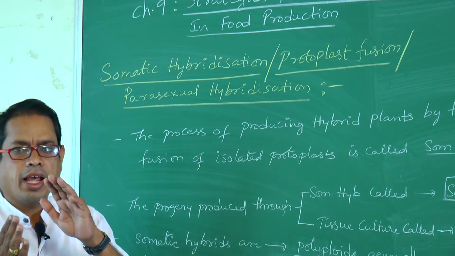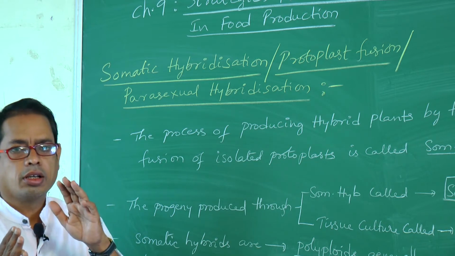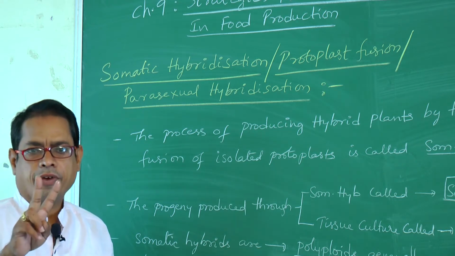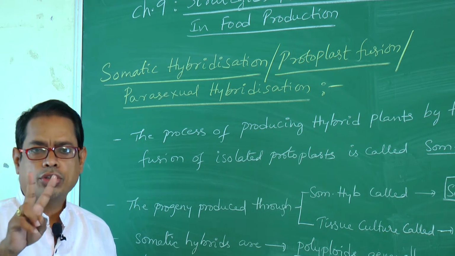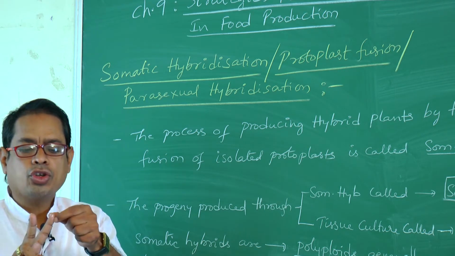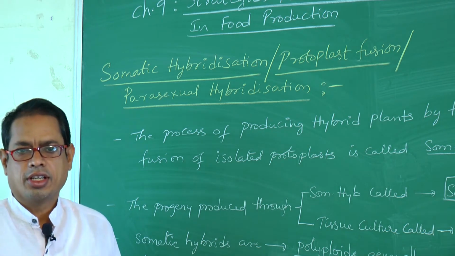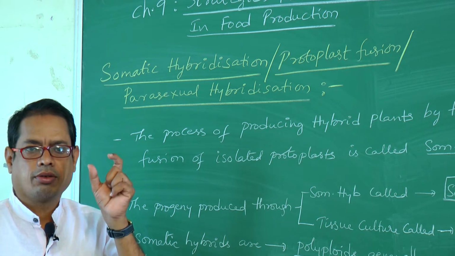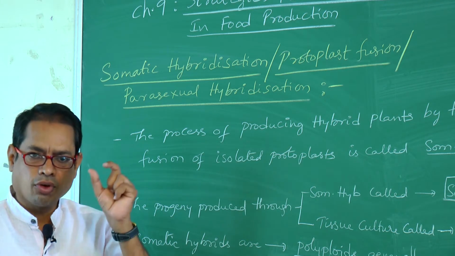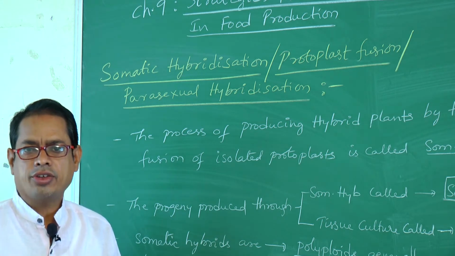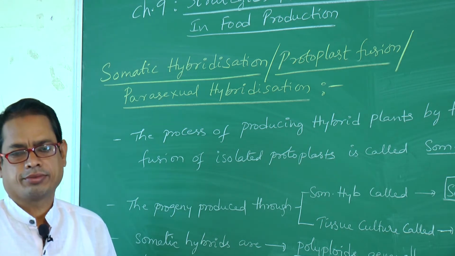Right. The plants, we have to take two different plants. Of those two different plants, we have to isolate the cells. That is, one cell is isolated from one plant, another cell is isolated from another plant.